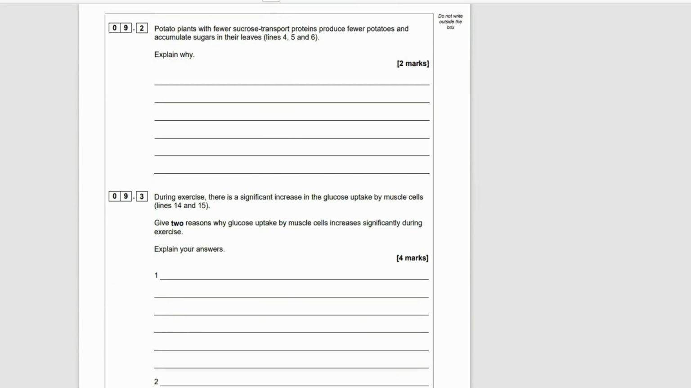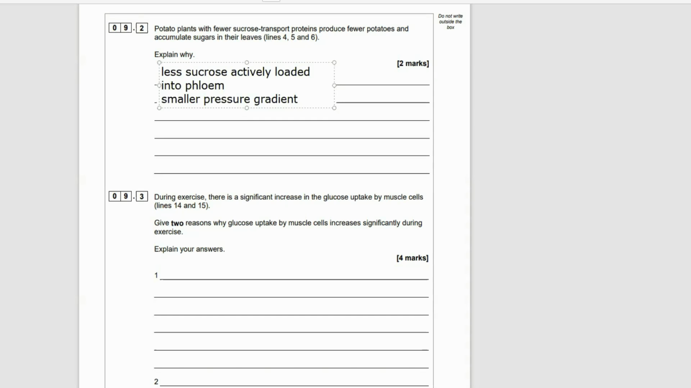Right, let's zing on. 9.2. Potato plants with fewer sucrose transport proteins produce fewer potatoes and accumulate sugars in their leaves. So they're getting less transport to the roots. Why is that? They have less transport proteins, so they have less protein channels or less carrier proteins, which means less sucrose is actively loaded into the phloem.